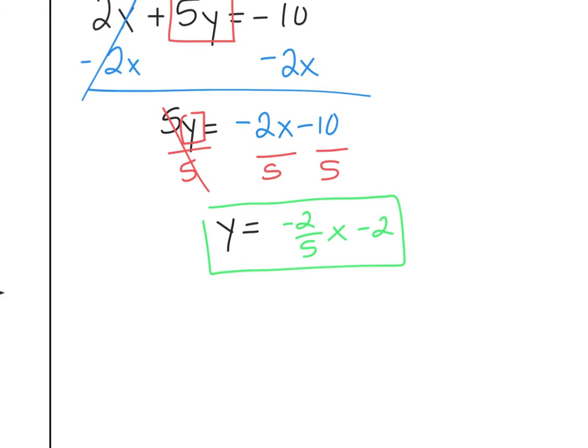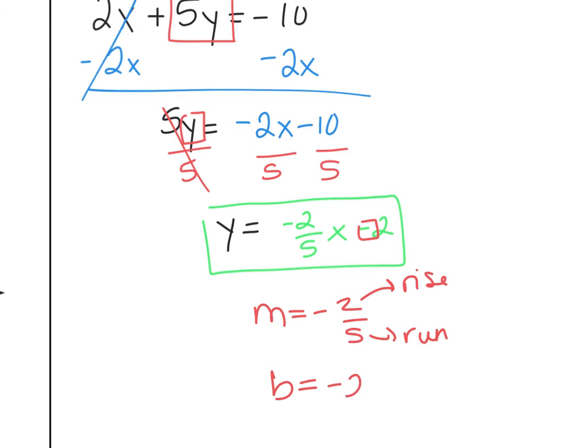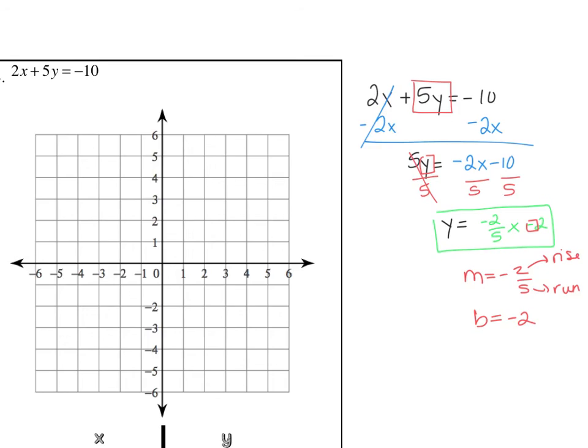Well, my slope is the number attached to my x, so my slope is negative 2 over 5. So I have another negative slope example. So negative 2 is my rise, 5 is my run, and my y-intercept is the number hanging out by itself. So the number hanging out by itself is a 2, but we need to make sure we are remembering the fact that we need to say it's a negative 2 because the sign attached to it is a minus. So my y-intercept is negative 2. So I'm going to go to my graph and plot my y-intercept of negative 2.